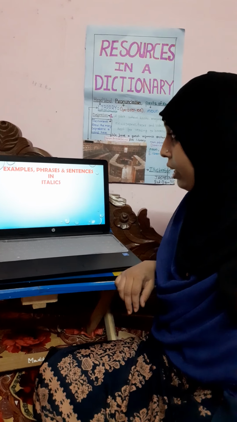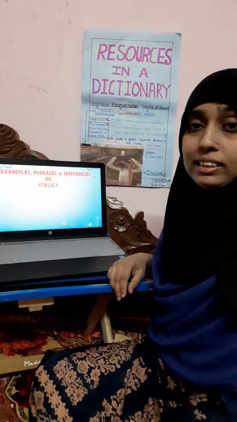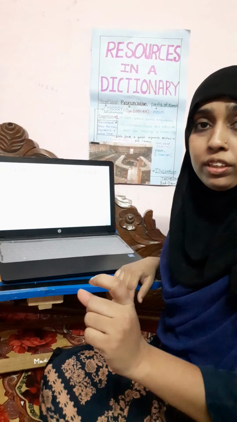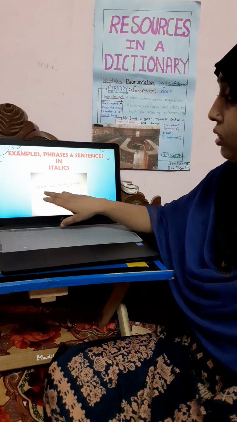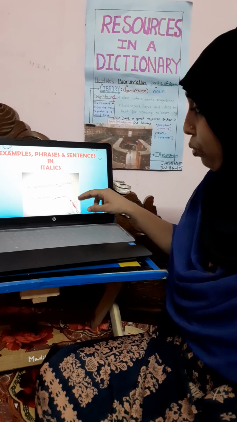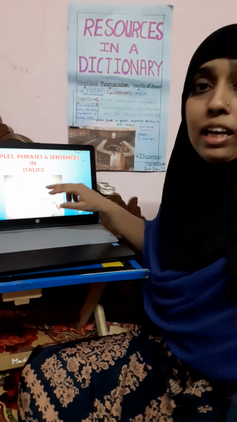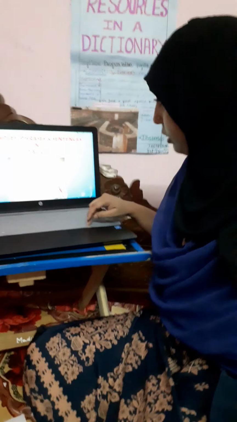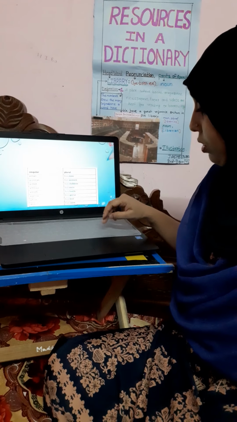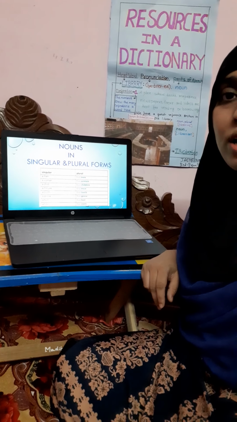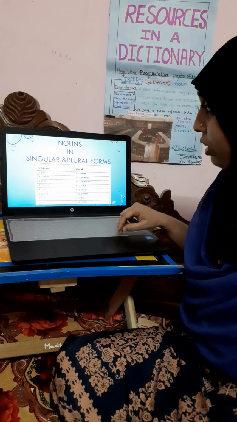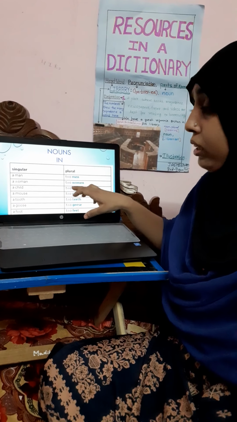Example phrases and sentences are in italics. Italics show the importance of the word, the subject, being shown in a lighter form. I would like to show you this: He had managed to eat 10 cookies. The 10 is written slightly lighter than the other letters. In the dictionary, nouns are given in singular and plural forms. Examples of singular and plural forms: a man and two men. The examples are given in such a way that all the head words are given in singular and plural forms also.